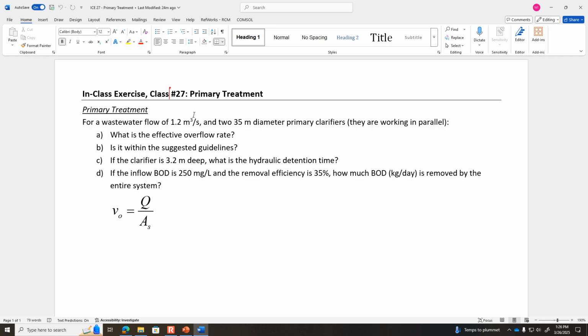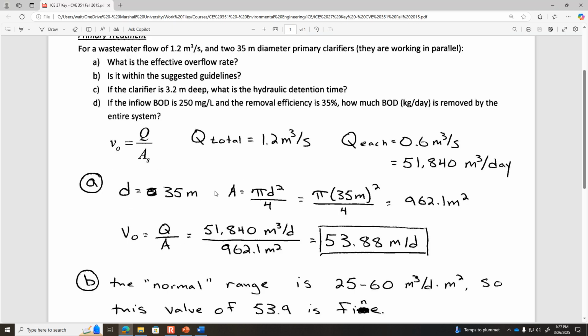Okay, so the water comes in and it's split. So it's 0.6 cubic meters per second going into one of them, and 0.6 cubic meters per second going into the other one. Each of them has a diameter of 35 meters. So the loading rate into each of them, we have to know the flow rate, 51,840 cubic meters per day.